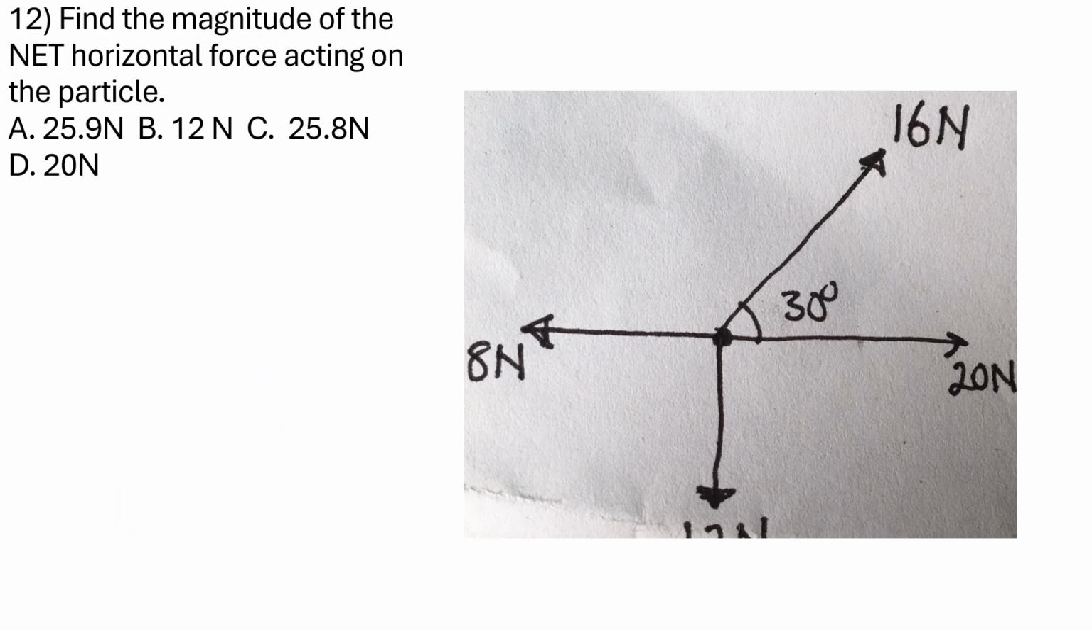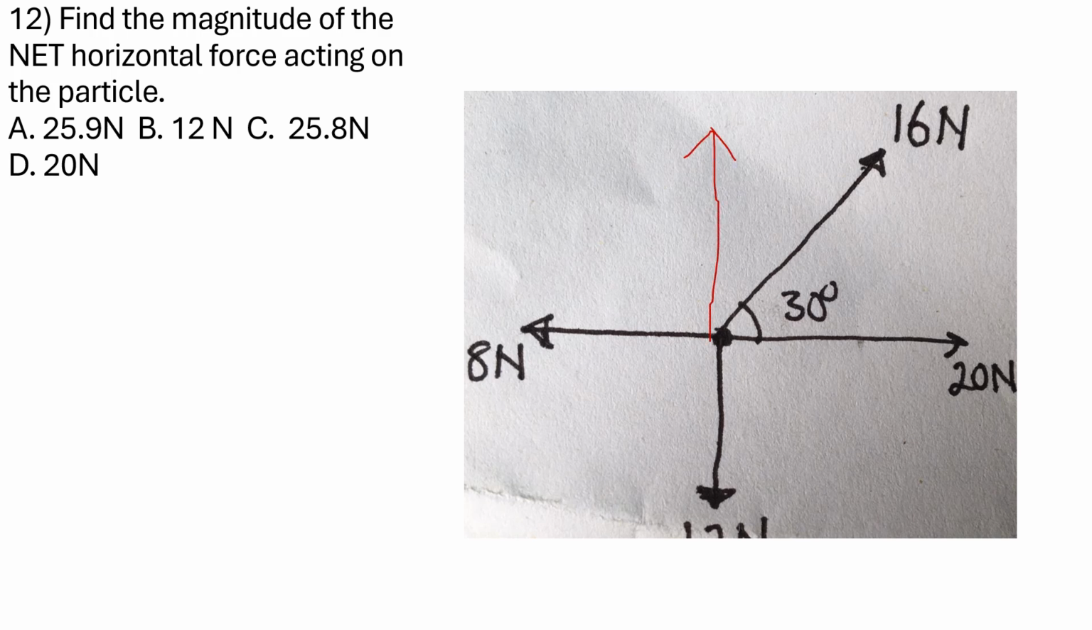Yes, this question is saying find the magnitude of the net horizontal force acting on the particle. Please note, net horizontal force. We do not need the vertical. Another way of saying this is find the resultant along the horizontal. The actual resultant of all these forces is the combination of the horizontal resultant and the vertical resultant. So I do not need to draw this vertical here.